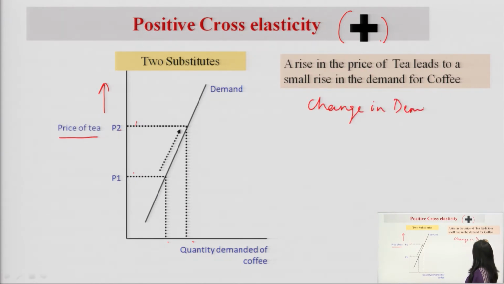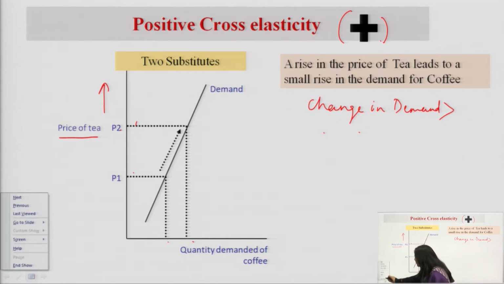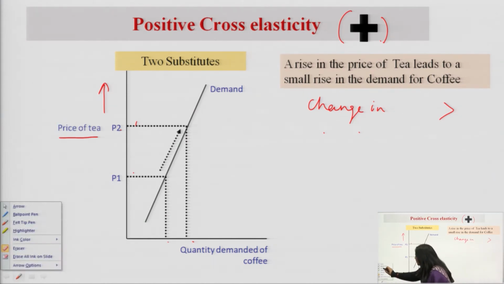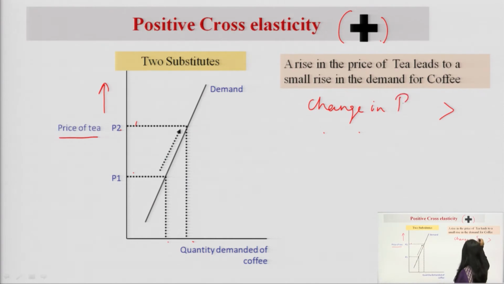If we want to infer this, what does it mean? The change in price is greater than the change in demand. I am denoting it by delta Q, the price of tea, and the price of coffee.